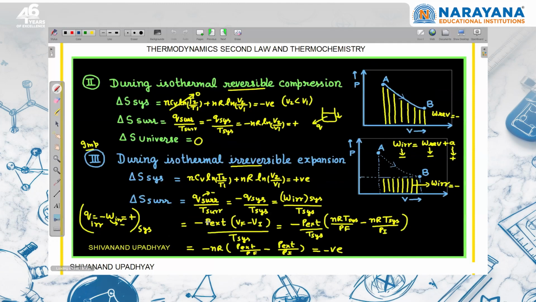Now, in the same way you can write for isothermal reversible compression and irreversible compression. The same method is there. You can go through it.